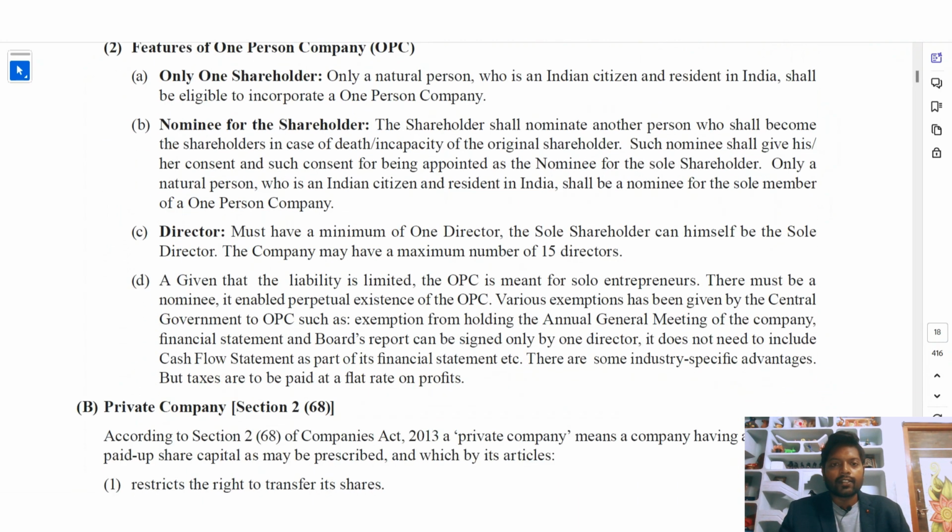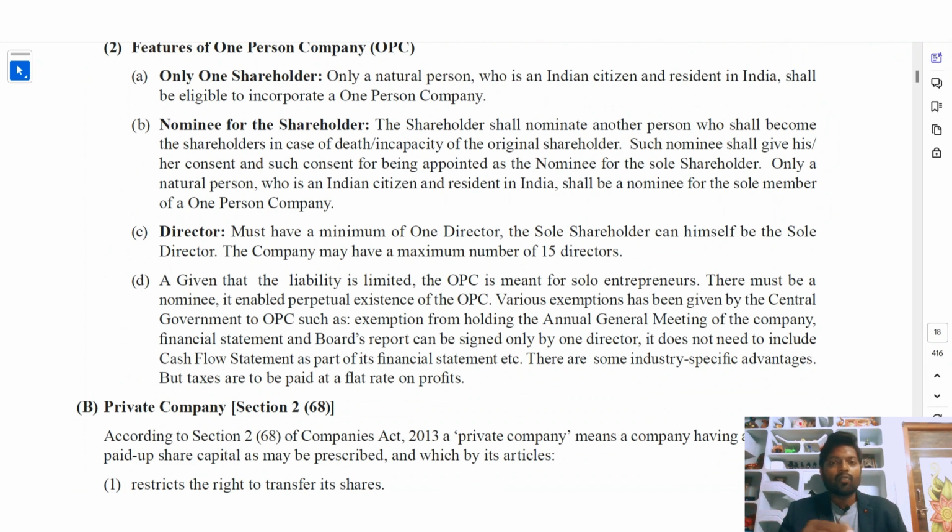Nominee for the shareholder. The shareholder shall nominate another person who shall become the shareholder in case of the death or incapacity of the original shareholder. Such nominee shall give his or her consent to being appointed as the nominee for the sole shareholder. Only a natural person who is an Indian citizen and resident in India shall be nominee for the sole member of a one person company.